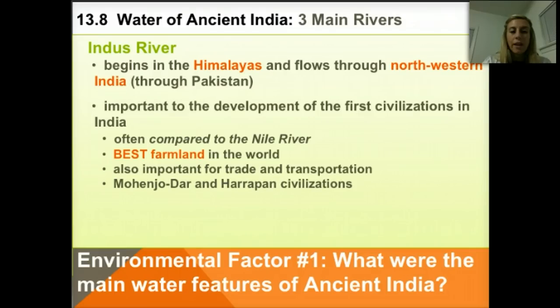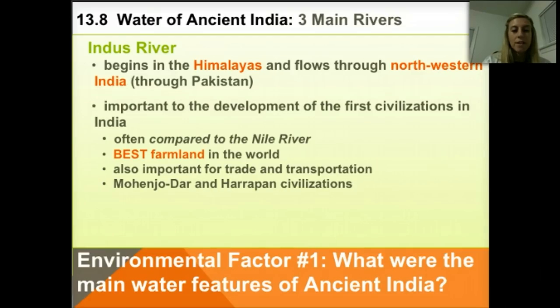The Indus River Valley contains some of the best farmland in the world. Like the Ganges, the Indus River carries silt from the mountains to the plains. The silt leaves the surrounding soil rich and fertile. For this reason, the Indus River has often been compared to Egypt's Nile River. Like the Nile, the Indus River is an important source of water for farmland along its banks.